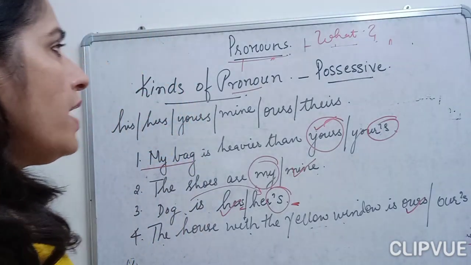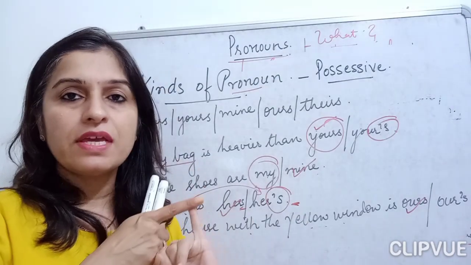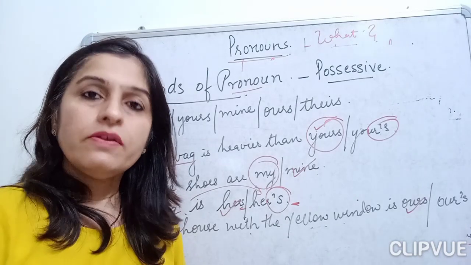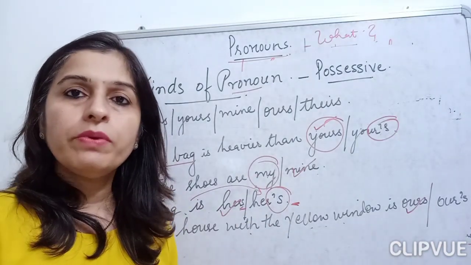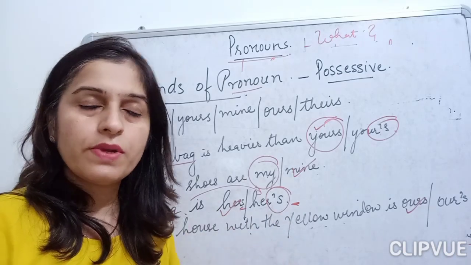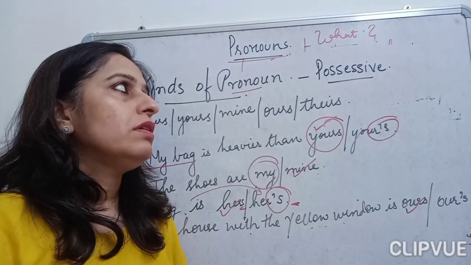Fine. So here we have done possessive pronoun, children. I have explained to you the difference between the possessive pronoun and the possessive noun, so don't get confused with it. Fine. Go through the video. You will be able to understand when we use the possessive noun as well as the possessive pronoun. Now let's move on to the third pronoun, children.